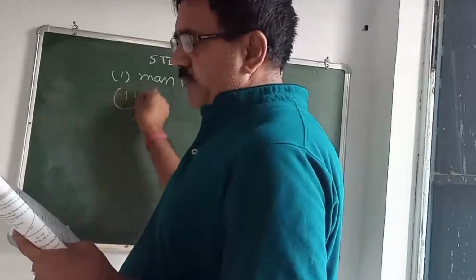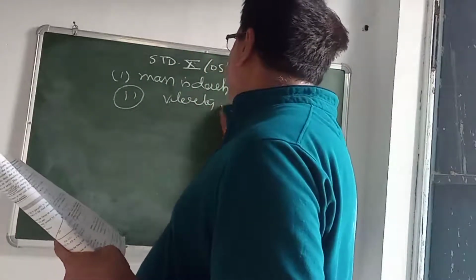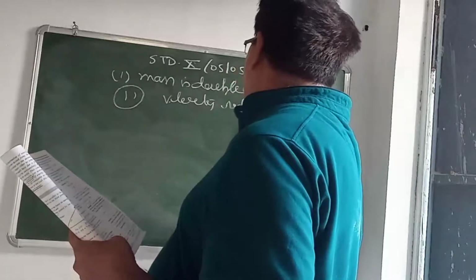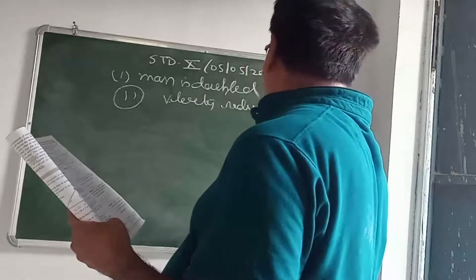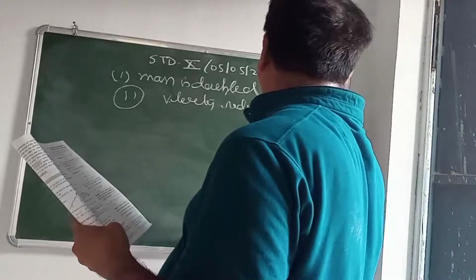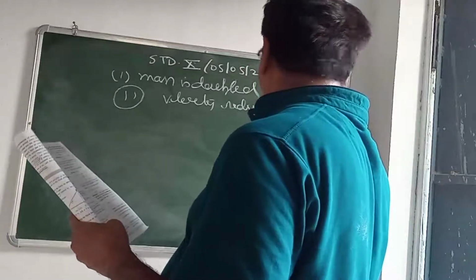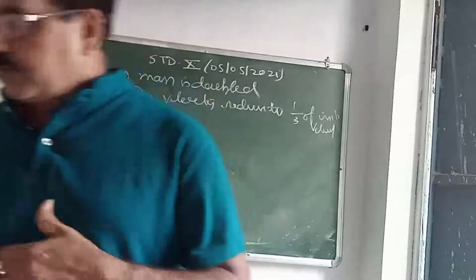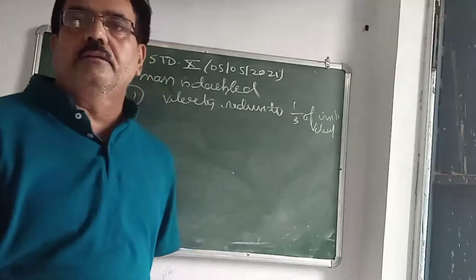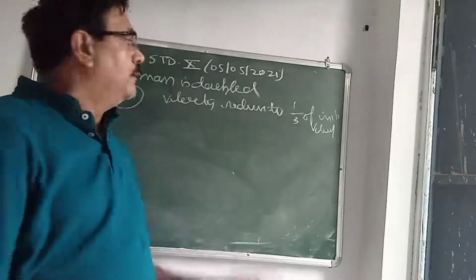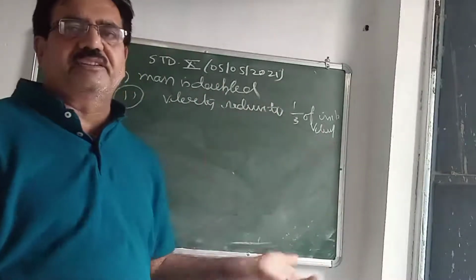Second case, the velocity is reduced to 1/3 of the initial. Concentrate on this type of problem. How is the kinetic energy affected when the mass is doubled? You need not learn how it is affected.